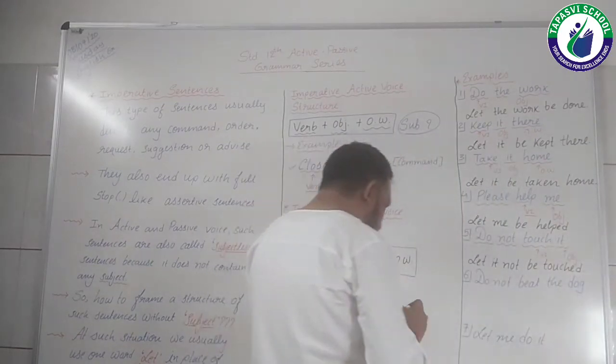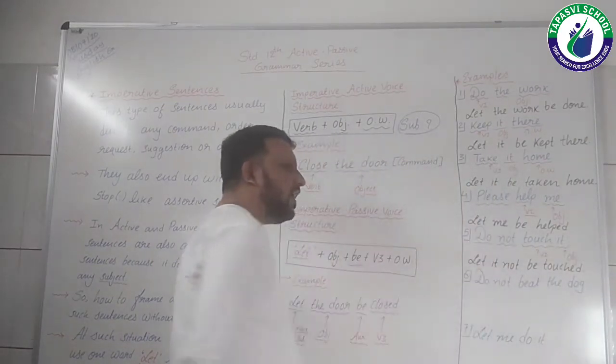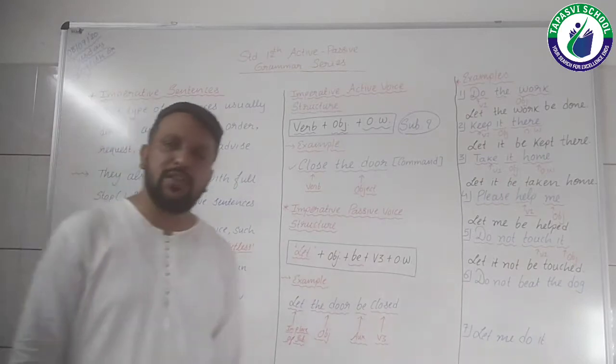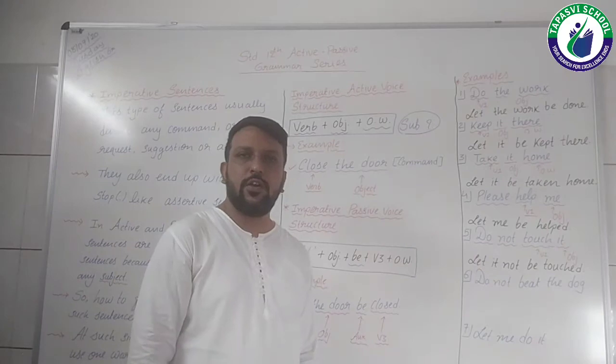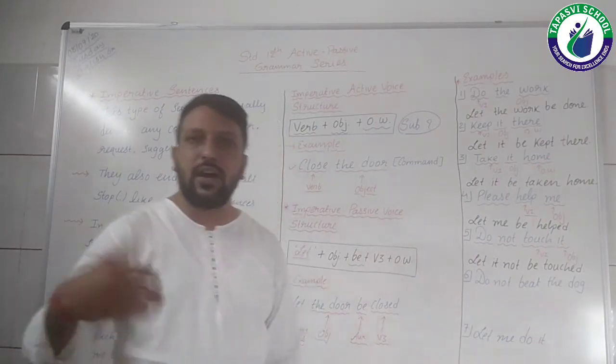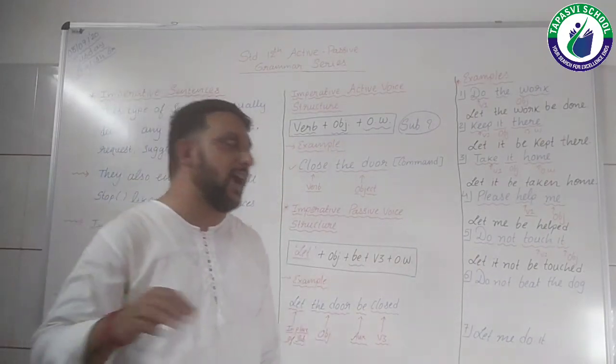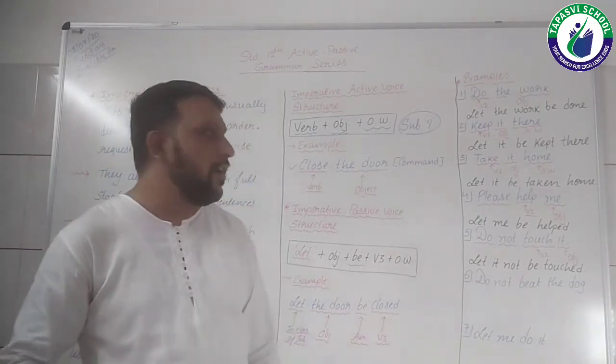So this do of this particular sentence again will be removed in the passive voice structure because it shows a kind of suggestion or a kind of order, do not touch it, right?